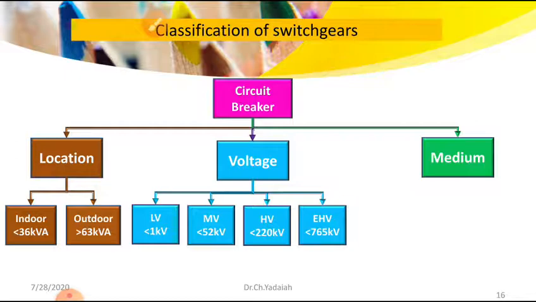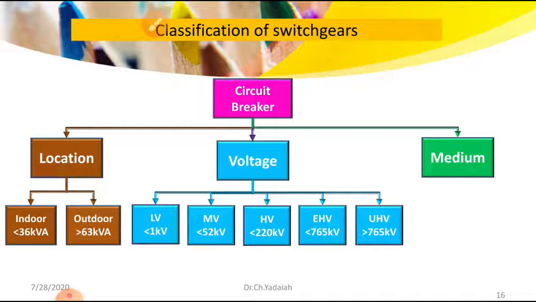To break the system line voltage above 765 kV, I can use an ultra high voltage circuit breaker. These are the classifications of breakers based on voltages: low voltage breakers, medium voltage breakers, high voltage breakers, extra high voltage breakers and ultra high voltage breakers.